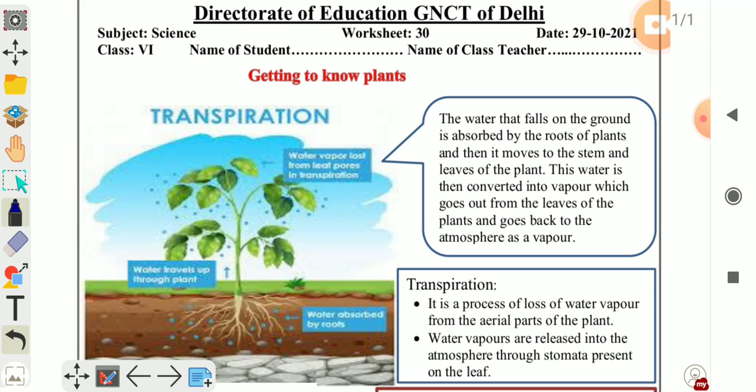This water is then converted into vapor which goes out from the leaves of the plant to the atmosphere. It means water goes back to the atmosphere in the form of water vapor. This process is known as transpiration.